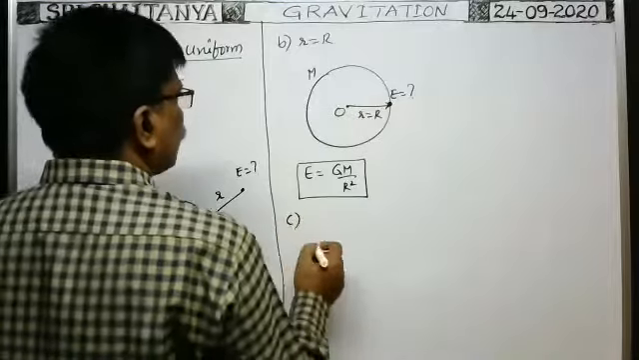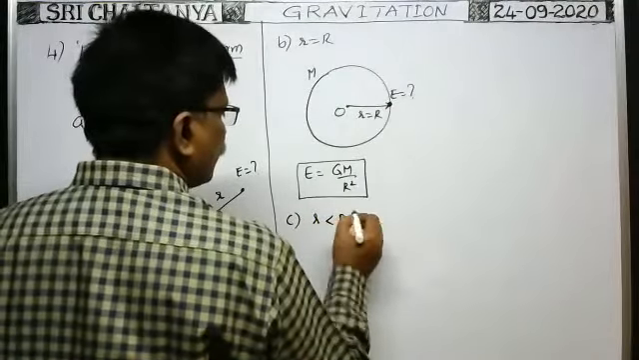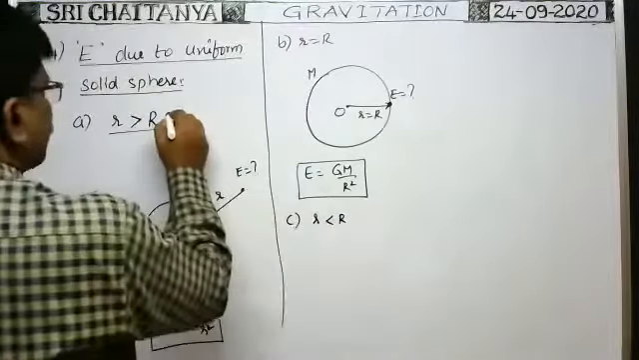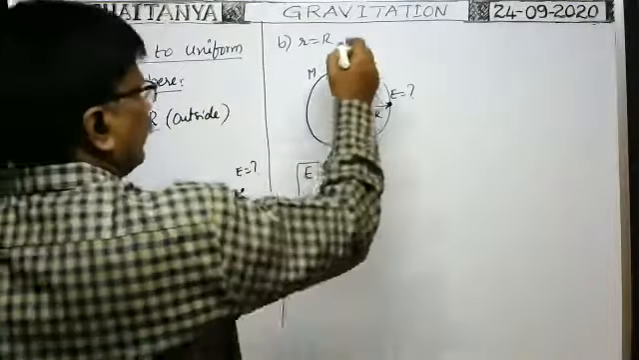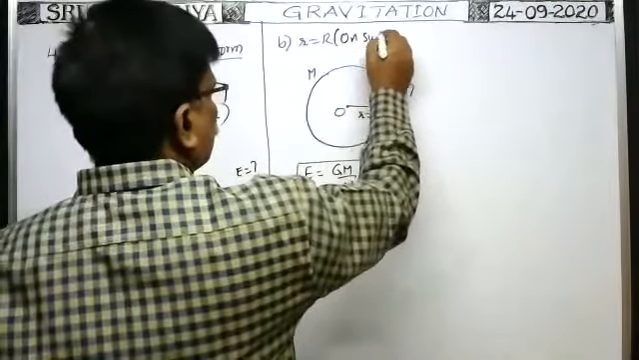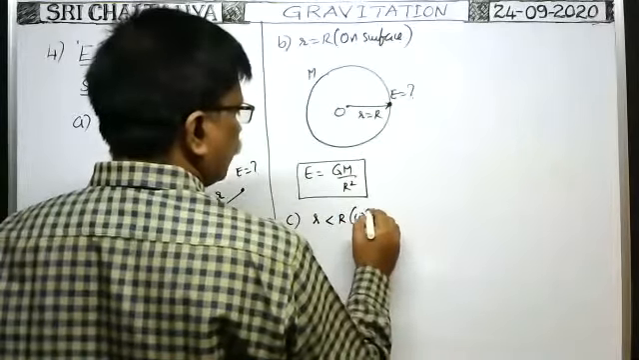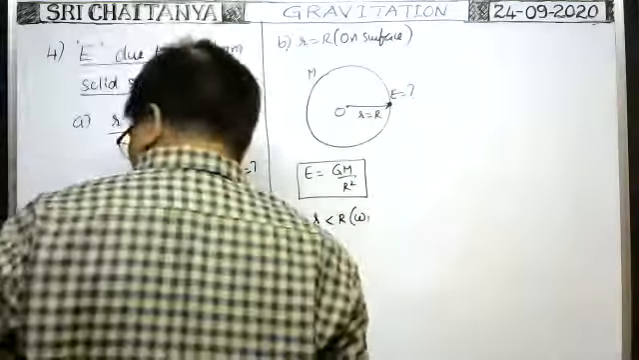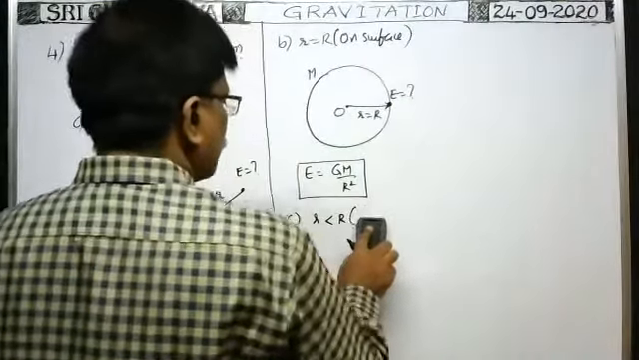So the important one is when the point where the intensity is to be determined is inside the solid sphere. It is outside, it is on the surface, and now it is within the sphere, inside the sphere.